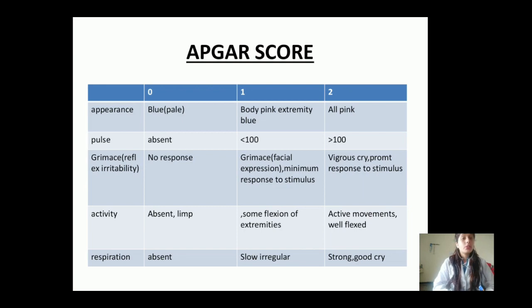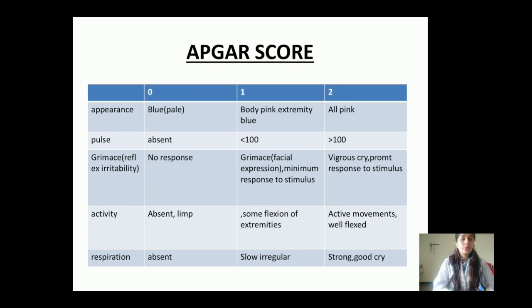And we will give 2 marking if the child is crying continuously, which is a good sign of a healthy child. Means if a child is giving a good cry, it means the child is healthy. And continuously he is giving a prompt response to whatever stimulus we are giving, the child is responding properly. So in that condition we will give 2 marking to the child on grimace. Then next we will move to the activity, A for activity.